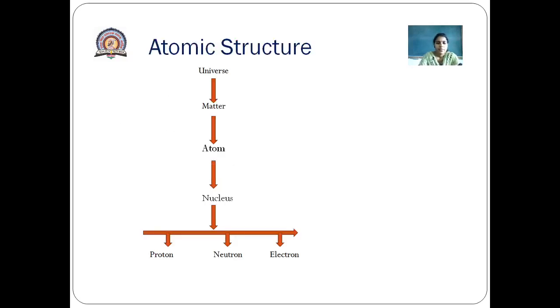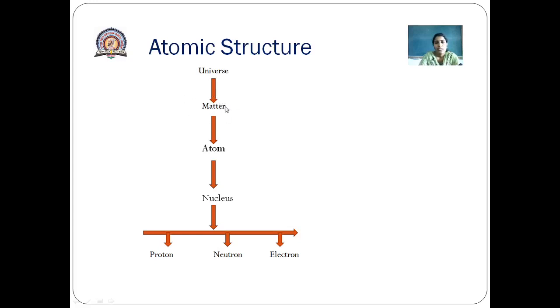Atomic structure. You know, everyone, this whole world is called the universe, and this universe includes so many things like plants, animals, trees and human beings.